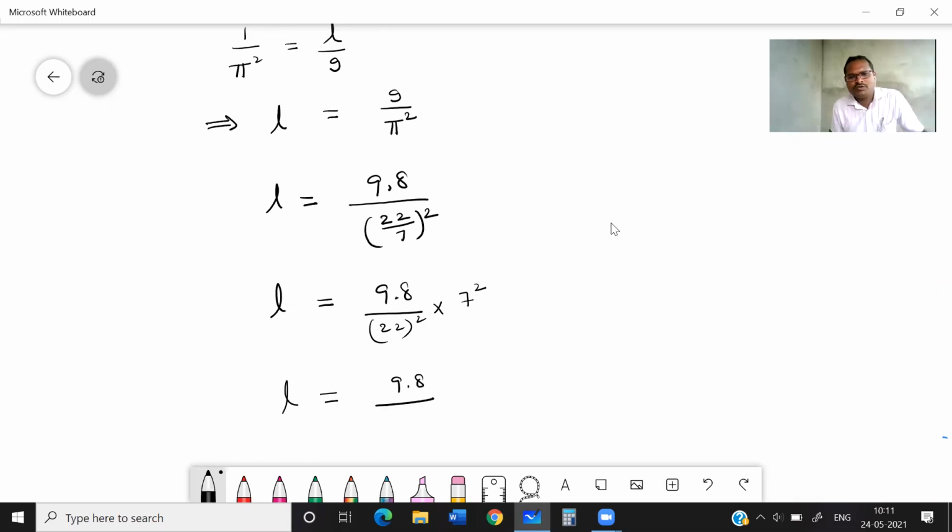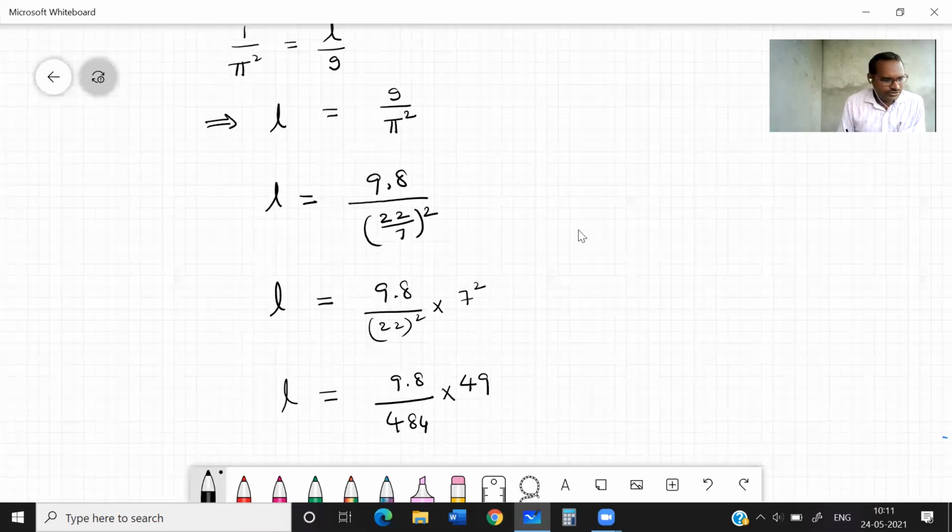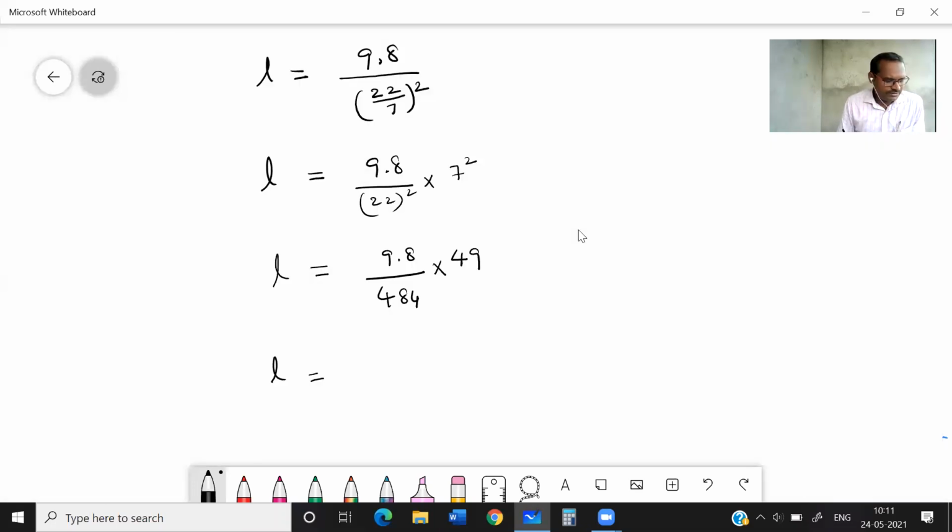9.8 into 49 divided by 22 whole square, how much? 22 into 22, 484. Into 7 square means 49. 9.8 into 49 is 480.2, divided by 484.